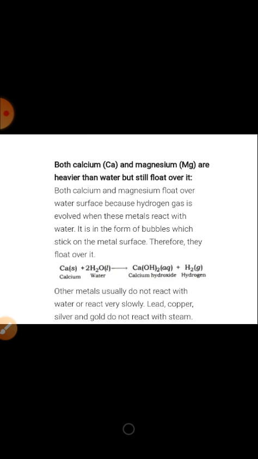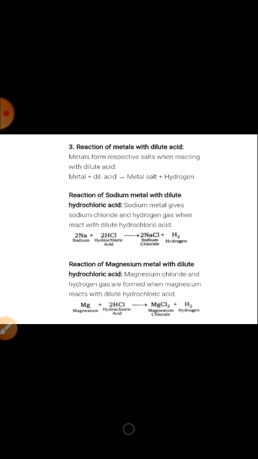Now let us learn about the calcium and magnesium property. Both calcium and magnesium are heavier than water but still float over it. Both float over the water surface because hydrogen gas is evolved when these metals react with water. It is in the form of bubbles which stick on the metal surface. Therefore, they float over it.